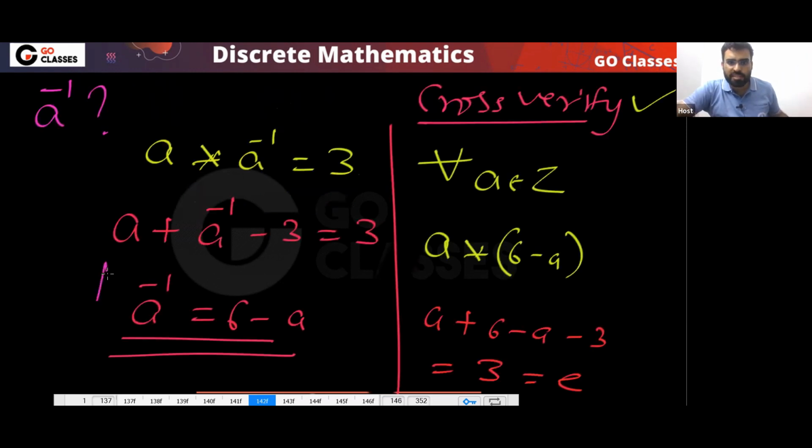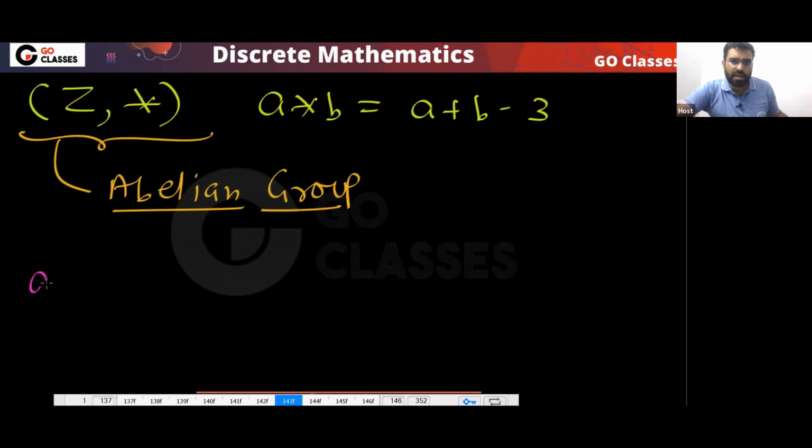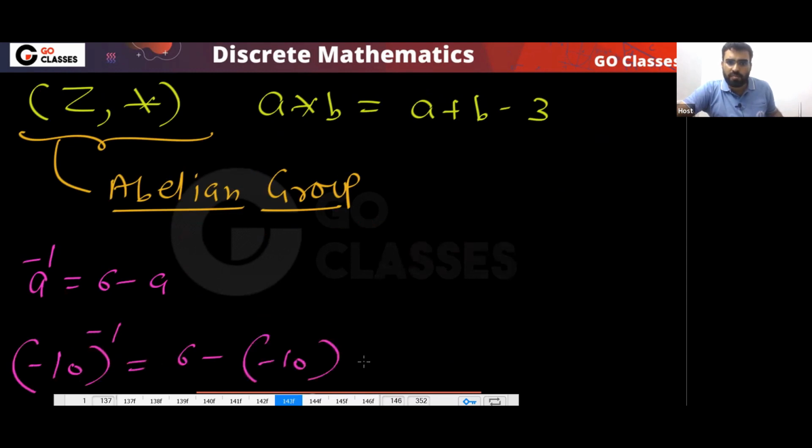Here remember, A inverse is 6 minus A. So here, for example, what is 5 inverse? What is minus 10 inverse? Tell me. A inverse is actually 6 minus A. So if I ask you what is minus 10 inverse, that will be 6 minus minus 10, and that will be 16. If I ask you what is 10 inverse, then that will be 6 minus 10, that will be minus 4. Like this. So just take care.